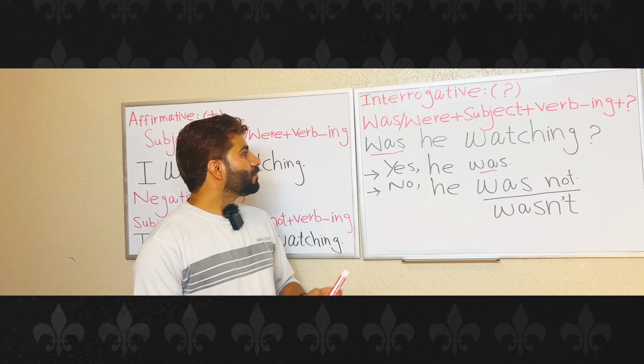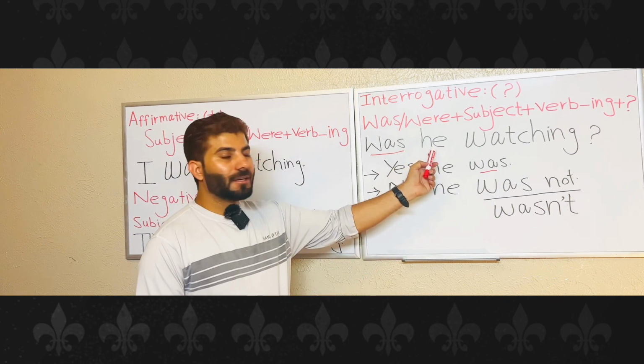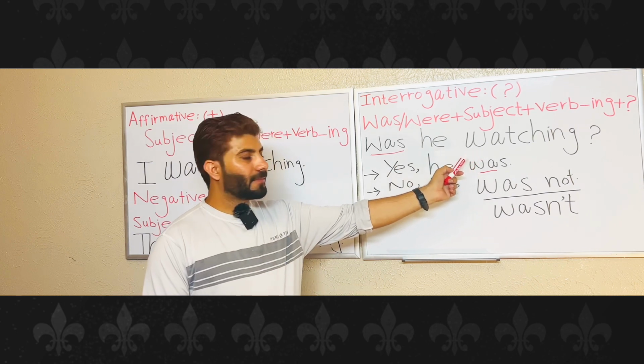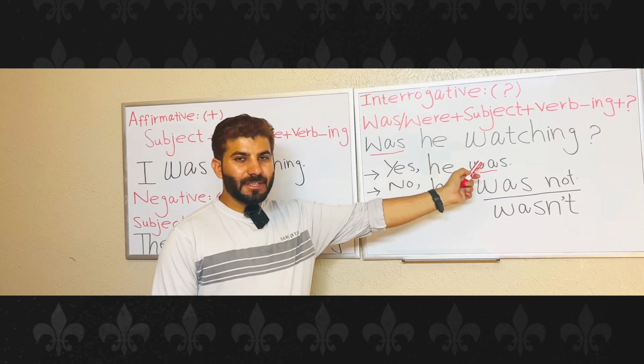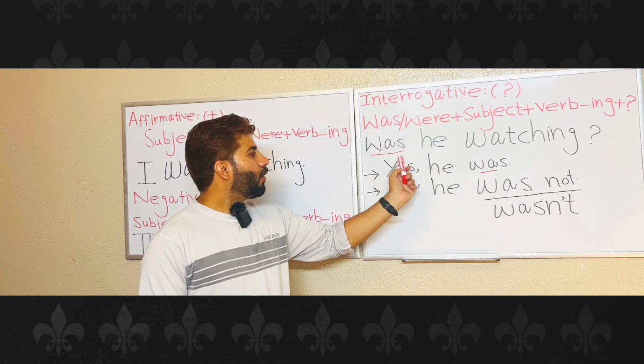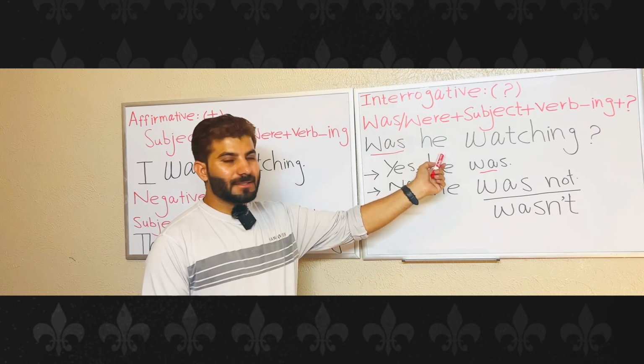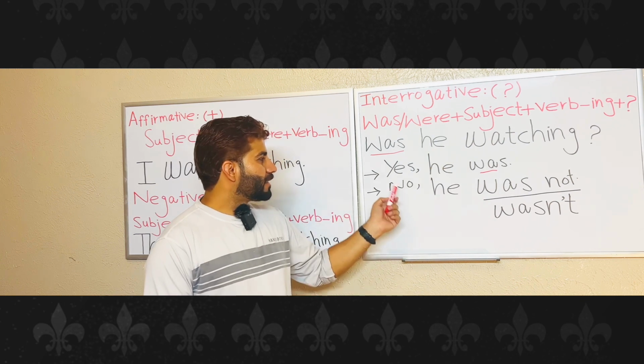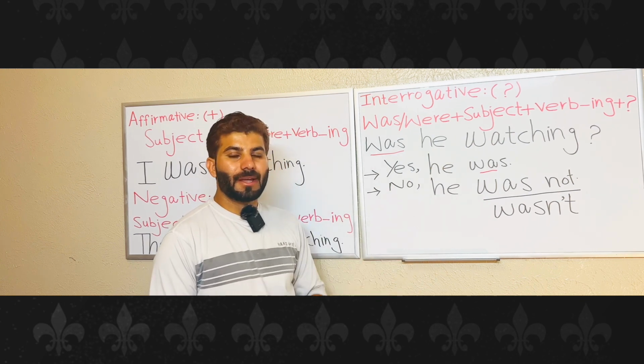For example, instead of he, you can use she. Was she watching? Was it watching? Was any singular noun? Was Mike watching? The answer is yes, he was, or no, he wasn't.